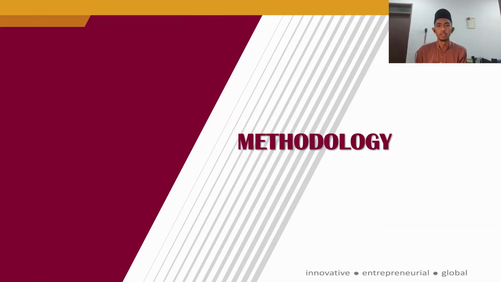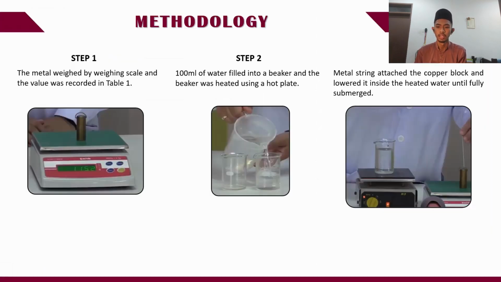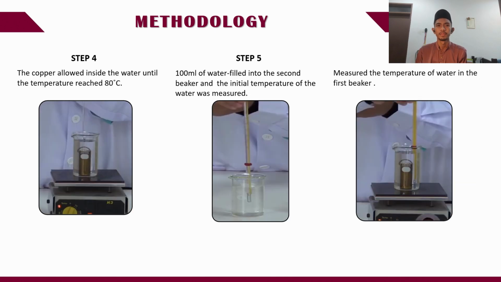Thank you very much. Okay, for the methodology, we use the metal string, thermometer, aluminium foil, three different metals, two beakers, water, hot plate, and weighing scale. For the first step, the metal was weighed by the weighing scale, and the value was recorded in table 1. 100 ml of water was filled into a beaker, and the beaker was heated using a hot plate, and then the metal string was attached to the copper block and lowered inside the heated water until fully submerged. Step 4, the copper is lowered inside the water until the temperature reaches 80 degrees Celsius.